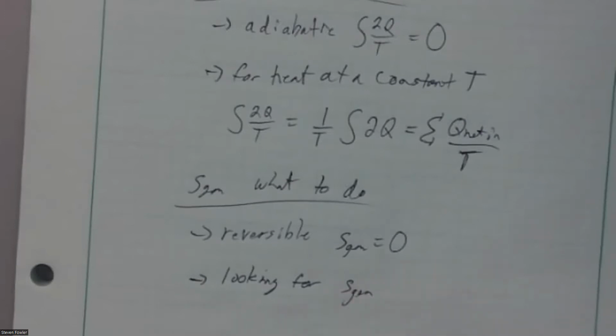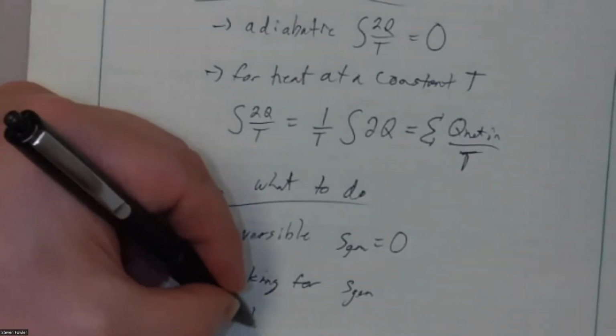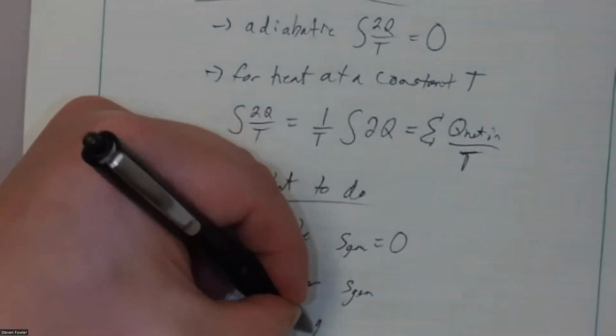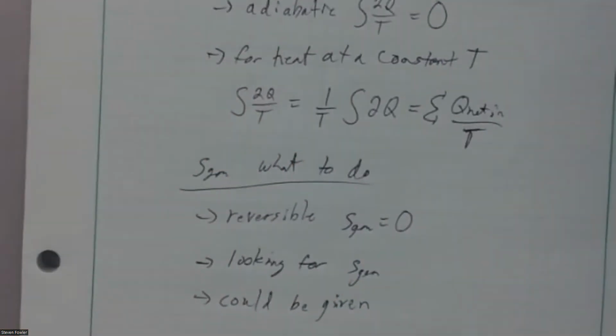Do you have a negative entropy generation? Or they may just simply ask, hey, tell me what's the entropy generation. It's possible that they could be given. It's kind of a strange scenario to me, but I've seen it before. The textbook problem, they've given you the Sgen.